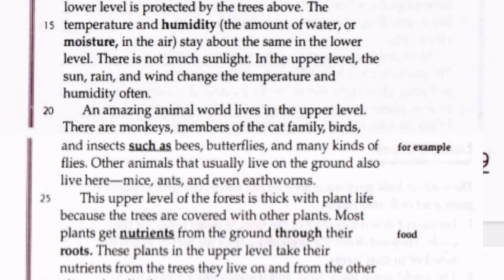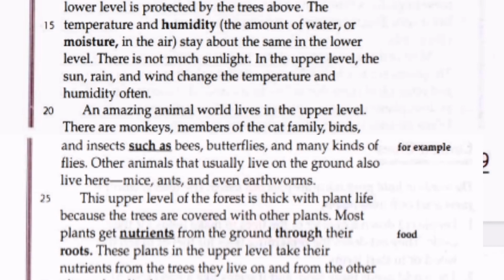An amazing animal world lives in the upper level. There are monkeys, members of the cat family, bears, and insects such as bees, butterflies, and many kinds of flies. Other animals that usually live on the ground also live here: mice, ants, and even earthworms.